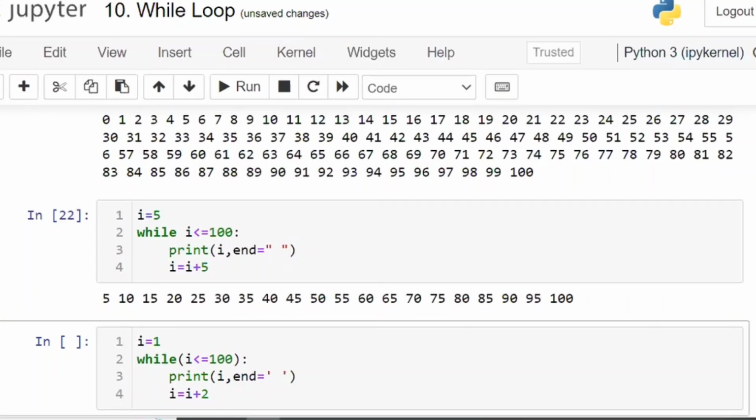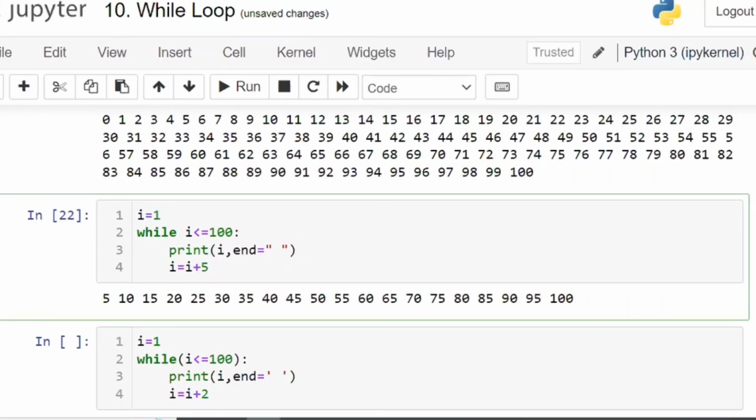If instead of 5 you take 1, what happens? The condition is satisfied for 1, so 1 will be printed: 1, 6, 11, 16. These numbers you will get. So if the first number you want is 5, start with 5. If the first number you want is 0, start with 0. Whatever the first number you want, select that first number.